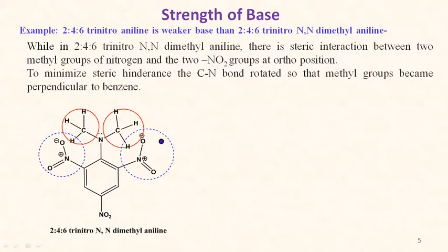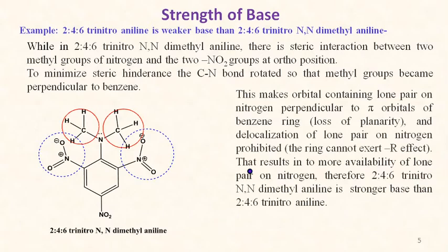When this carbon-nitrogen bond is rotated, the methyl groups become perpendicular to the benzene, and the planarity is lost. Means the orbital containing the lone pair on nitrogen and the pi orbitals are not in the same plane, due to which the lone pair on nitrogen is not delocalized.